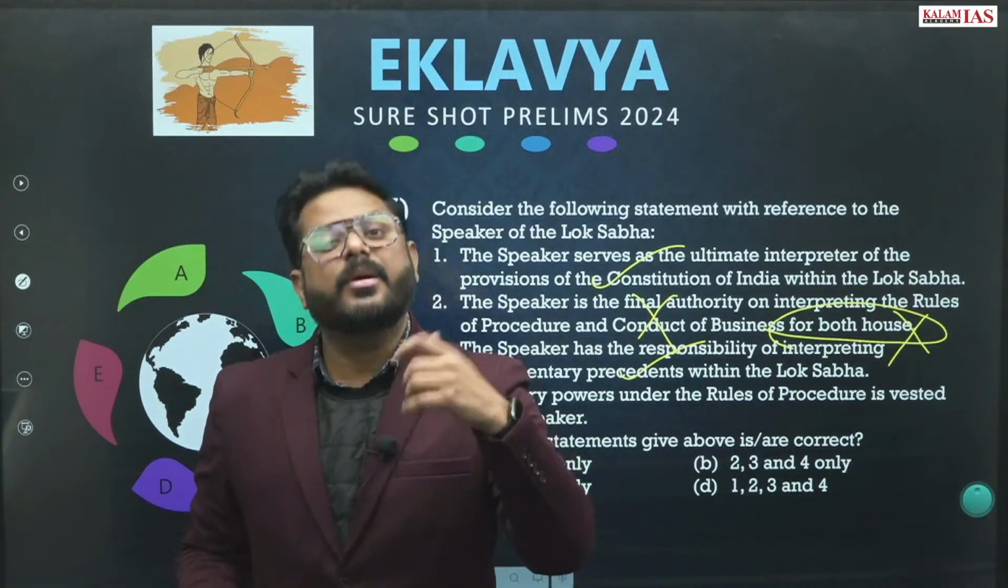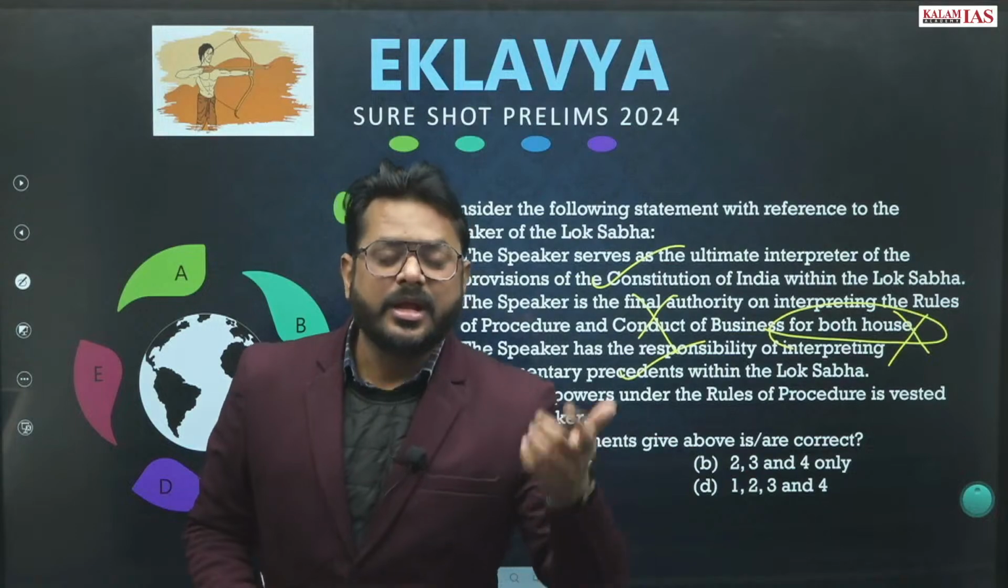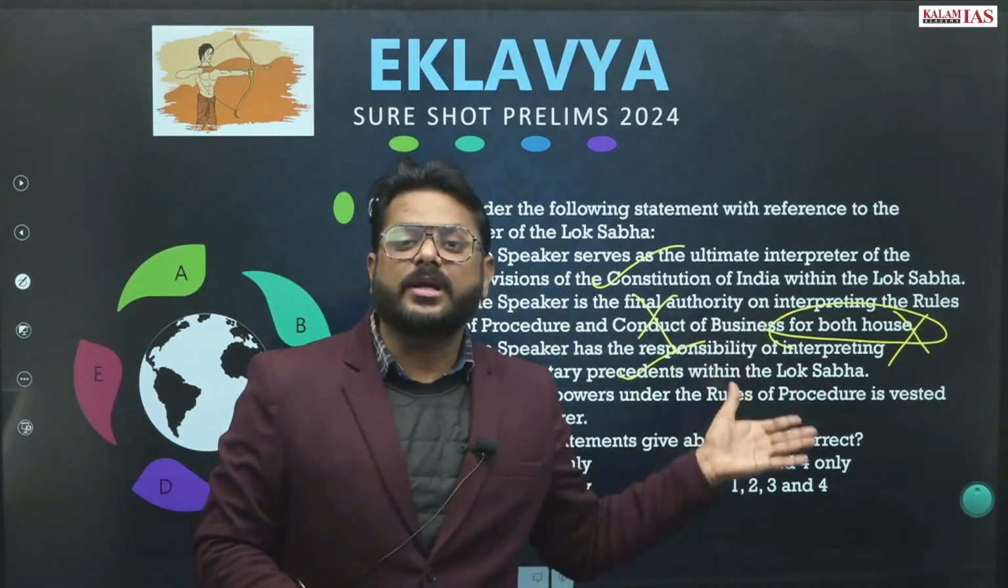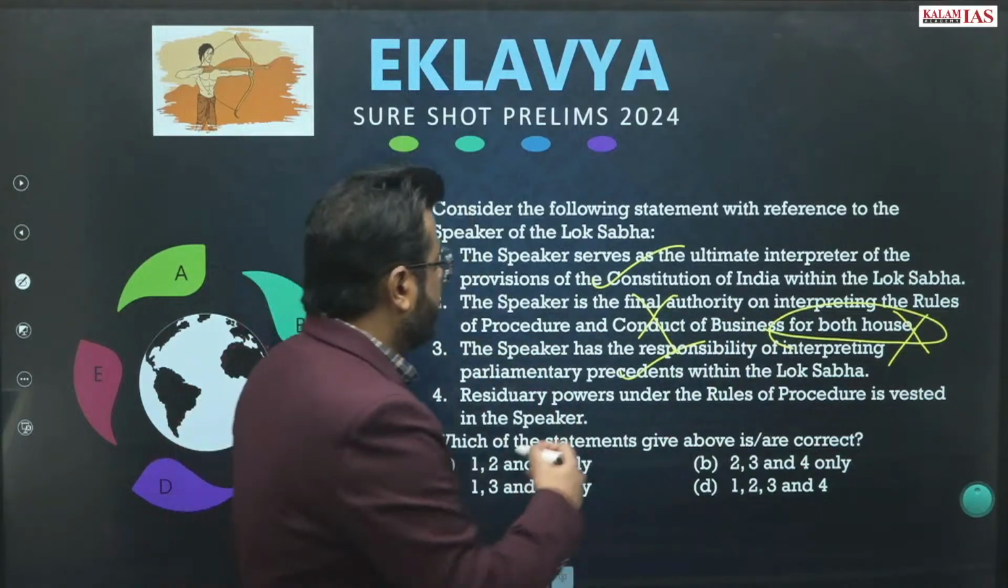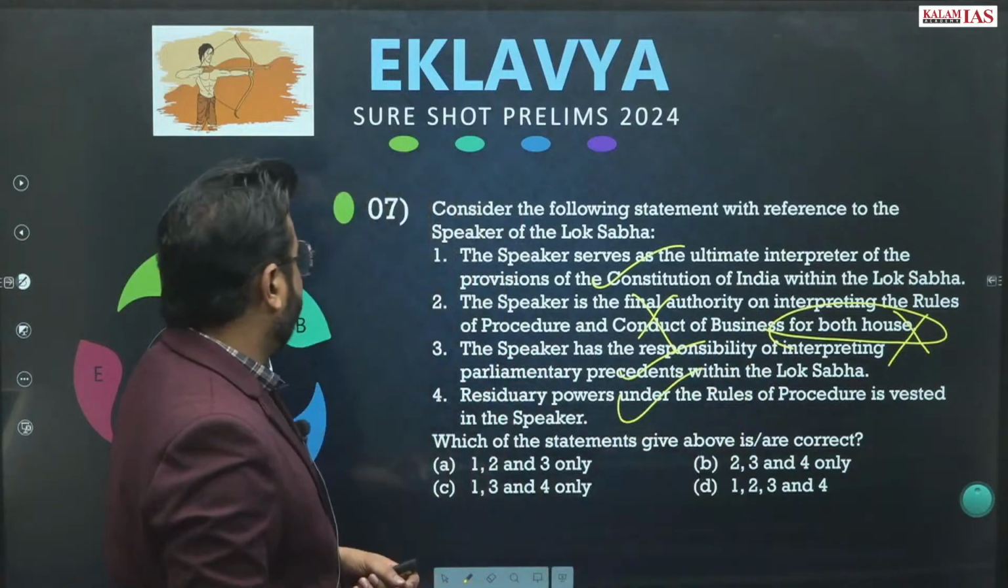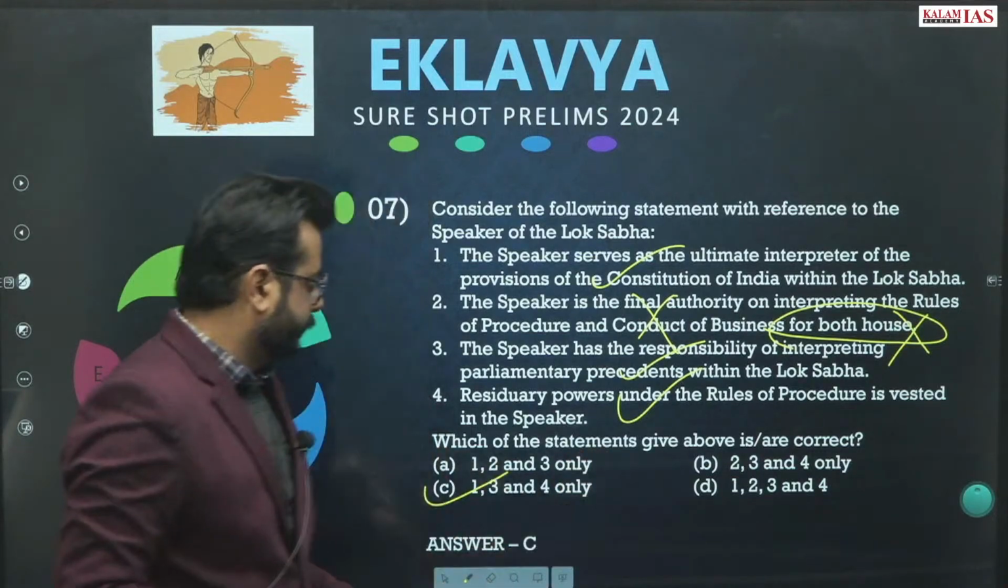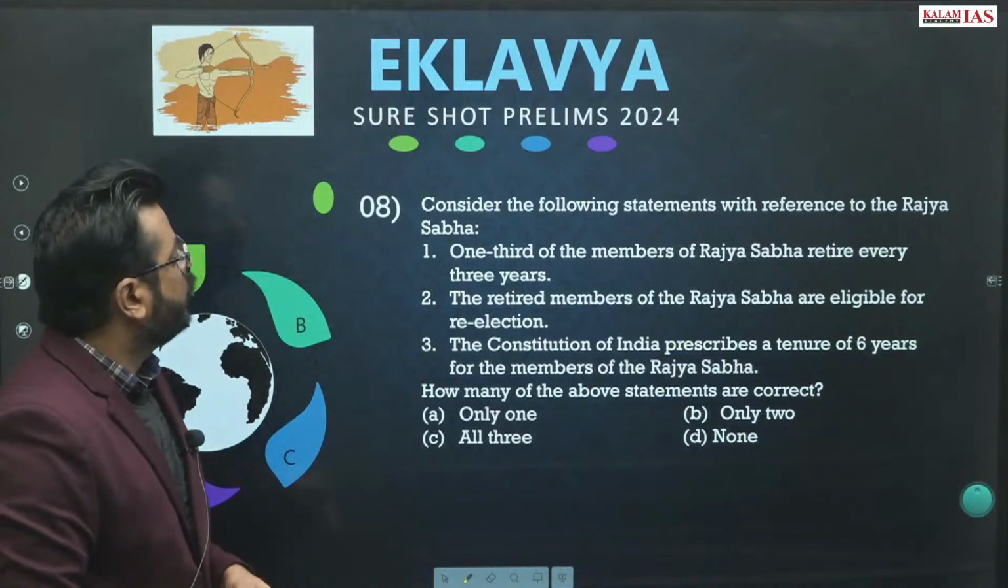So residuary power is given to the Union. Similarly, residuary power has been given to the Speaker of the House. So this statement is also correct. Means 1, 3, 4 will be the answer. Question number 8.